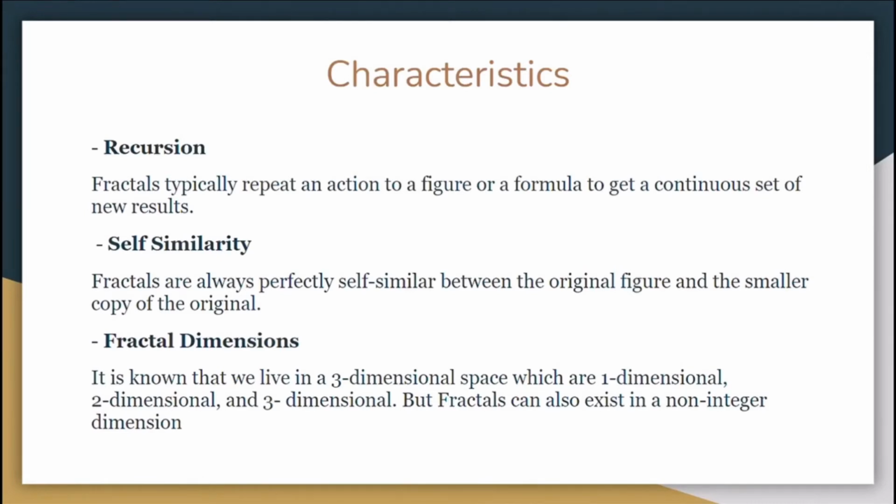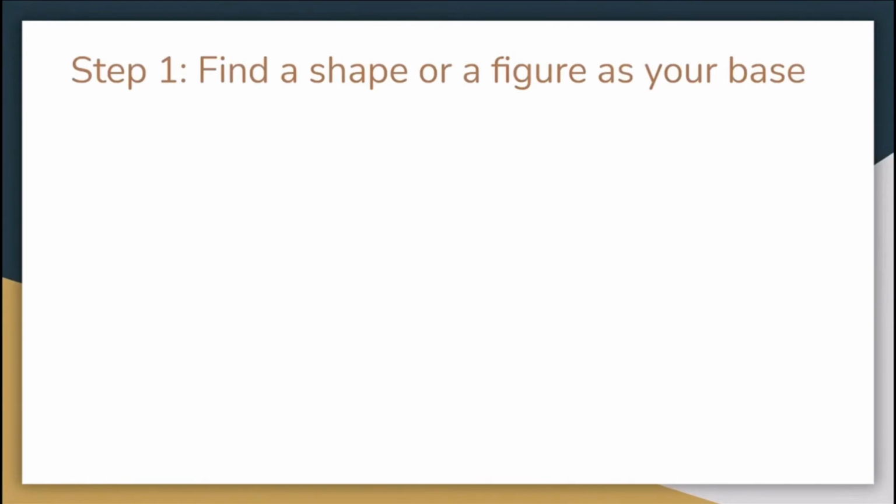And because of this, I'll be making an iterated function system type of fractal, as it is the most basic and simplest way to make a fractal. So, the first step to making a fractal is to find a shape or a figure as your base. Now, we can use a square, a rectangle, a triangle, a polygon, or whatever you like. But for me, I'll be using a circle.